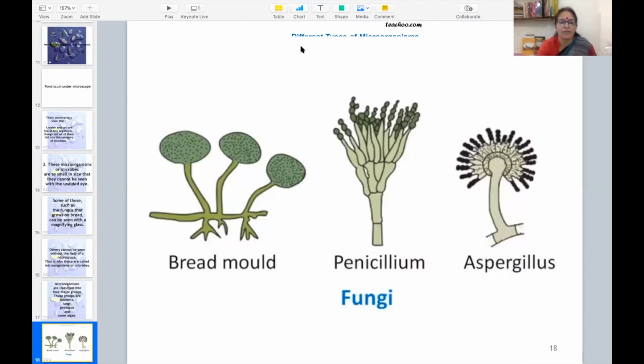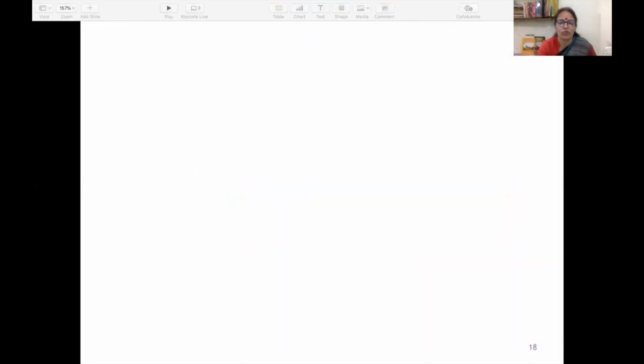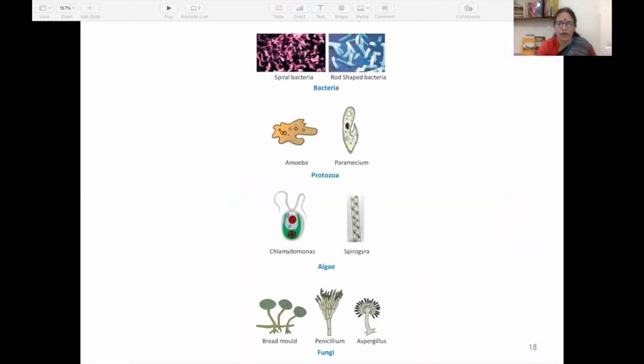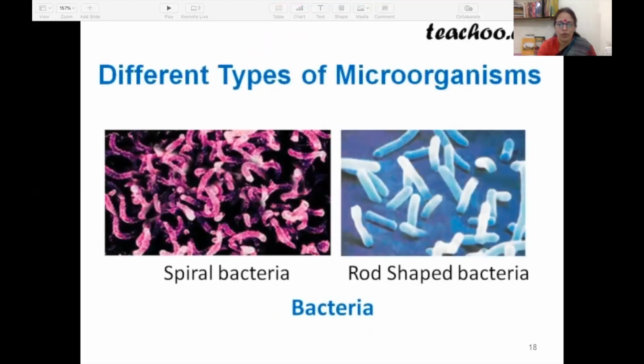Before that, let me show you some slides showing different kinds of microbes. Here we have a complete diagram with many examples of various types of microbes like bacteria, protozoa, algae, and fungi. Now I'm showing you different pictures of bacteria.